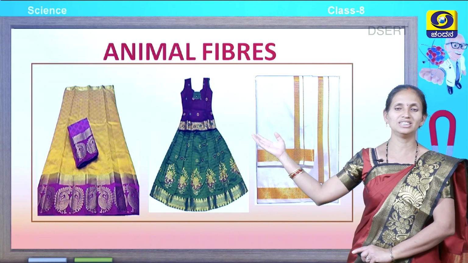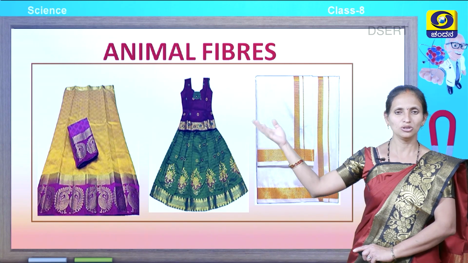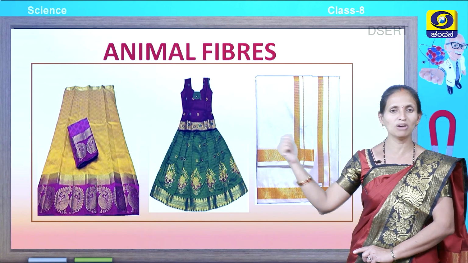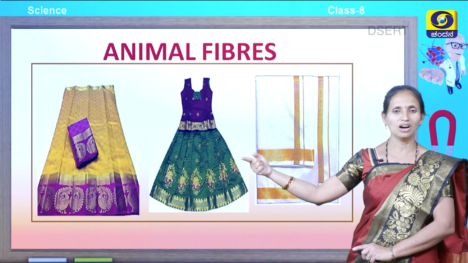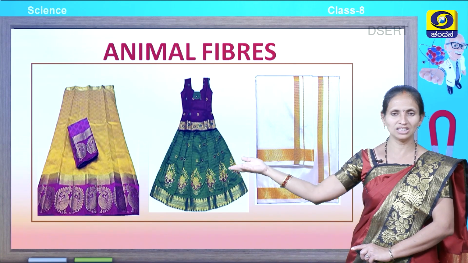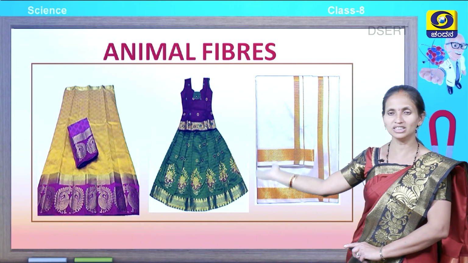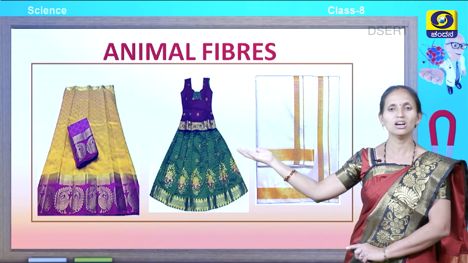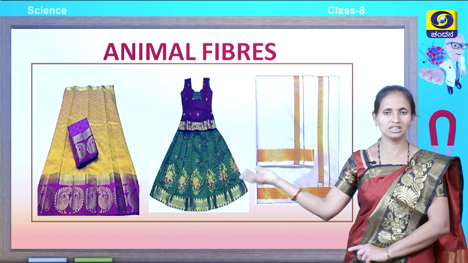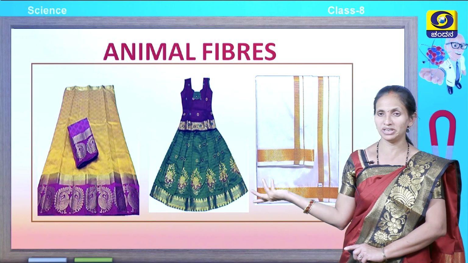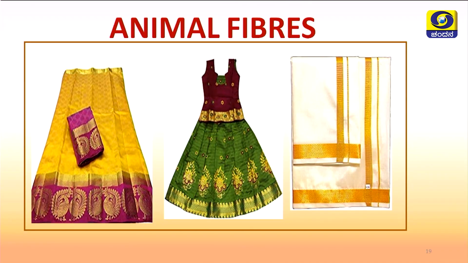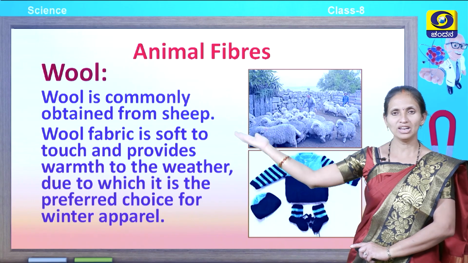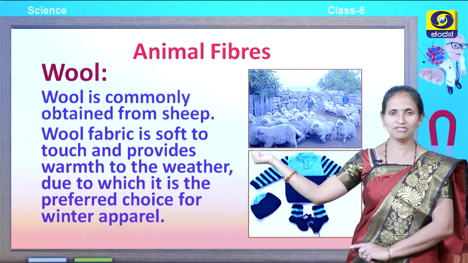You can see some of the fabrics which are made up of silk: a silk sari, silk blouse and skirt, and a silk dhoti. These silk materials are very costly, they are expensive because they are made up of silk which is produced by the silkworm. Next, the next animal fiber is wool.